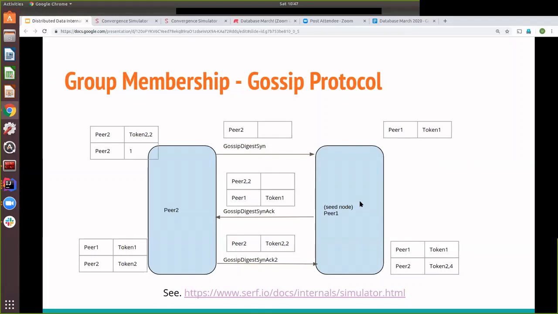For the gossip to start, you always need one server which is well known. All the other servers don't need to know about each other, but everyone needs to know about one node so that they can join the cluster, and that node is called the seed node. In case of Cassandra, Akka, or any other system which uses gossip, you need this one seed node.